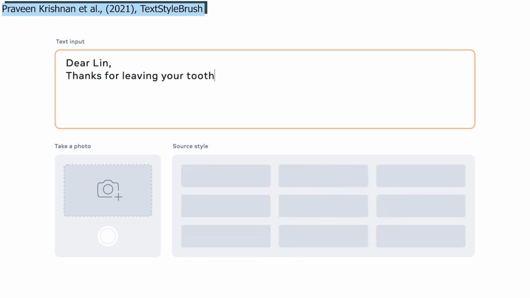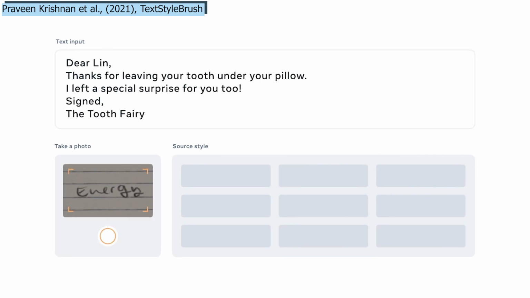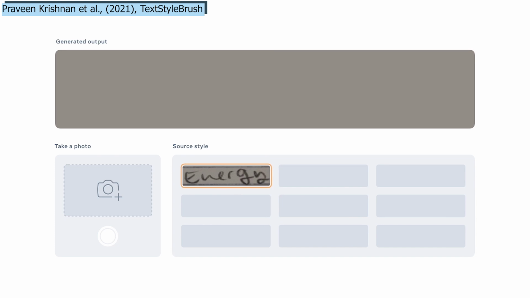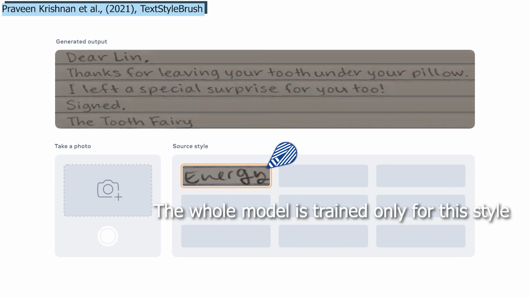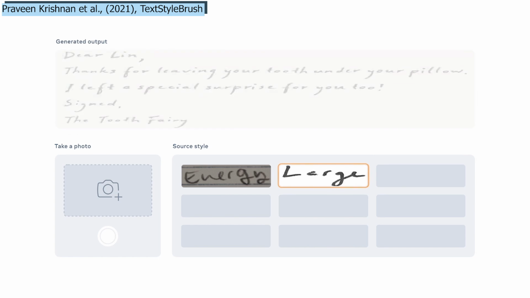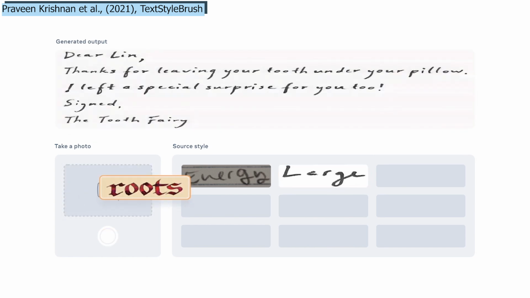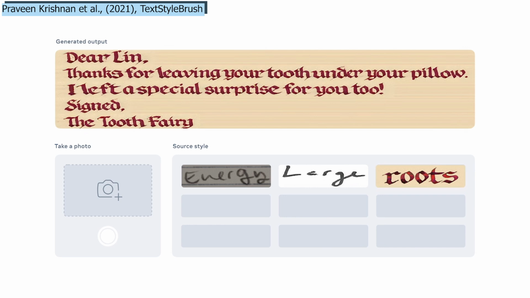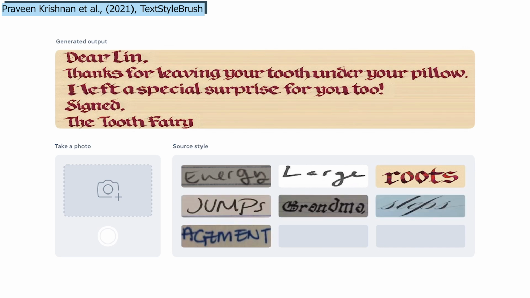Typical text transfer models are trained in a supervised manner with one specific style and use images with text segmentation, meaning that you need to know what is every pixel in the picture, whether it is text or not, which is very costly and complicated to have. Instead, they use a self-supervised training process where the style and the segmentation of the text aren't given to the model during training. Only the actual word content is given.